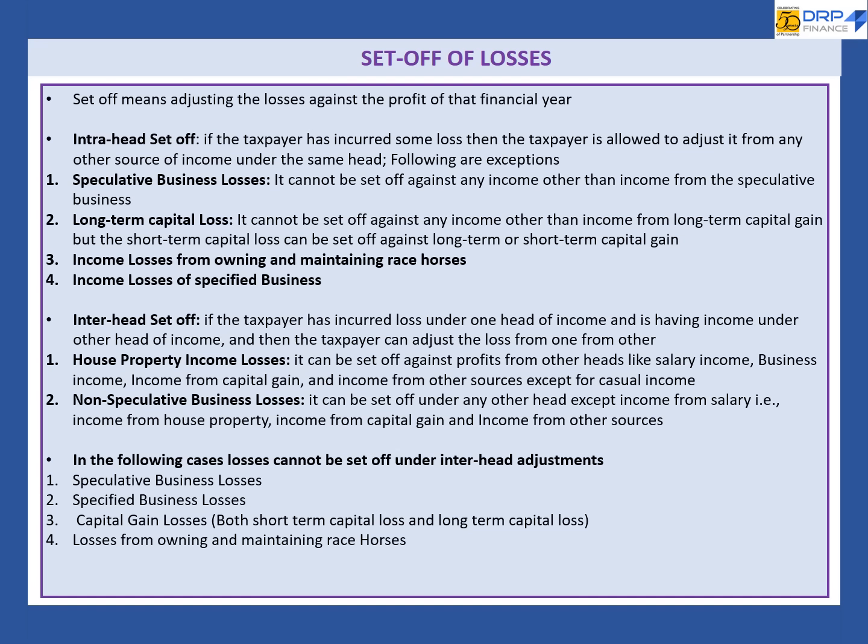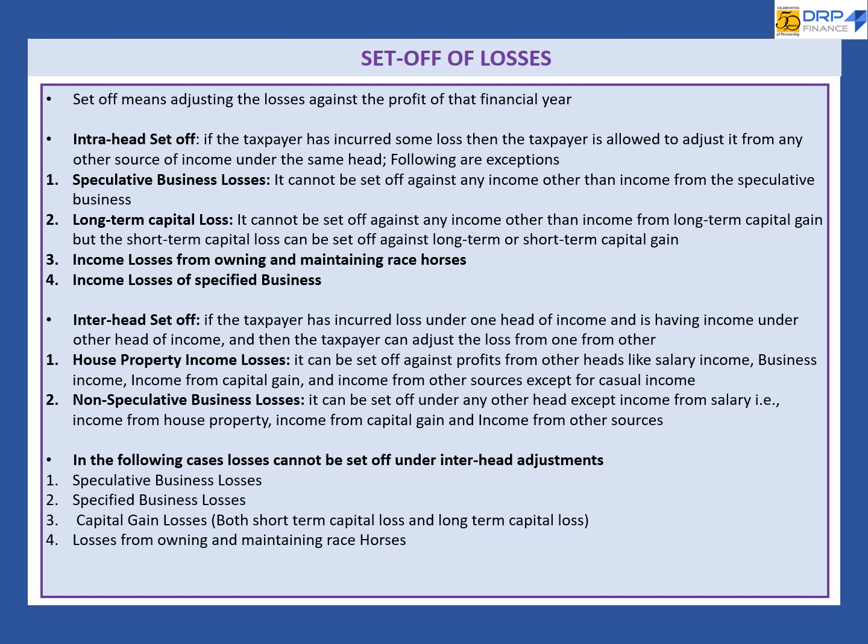As we know, there are 5 heads of income. Sometimes it happens that one head has profit and another head has loss. So income tax has a provision of set off and carry forward of losses. Let's first discuss set off of losses. Set off means adjusting the losses against profit of that financial year.